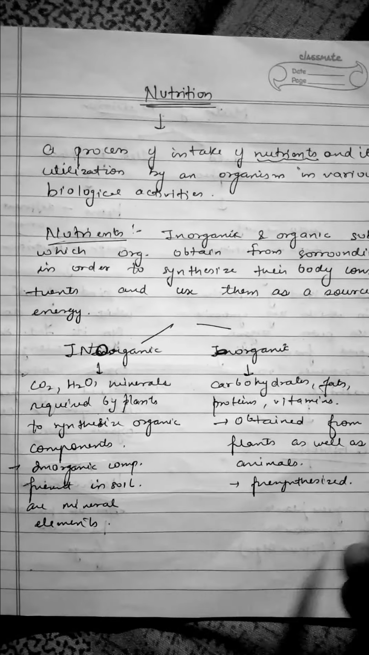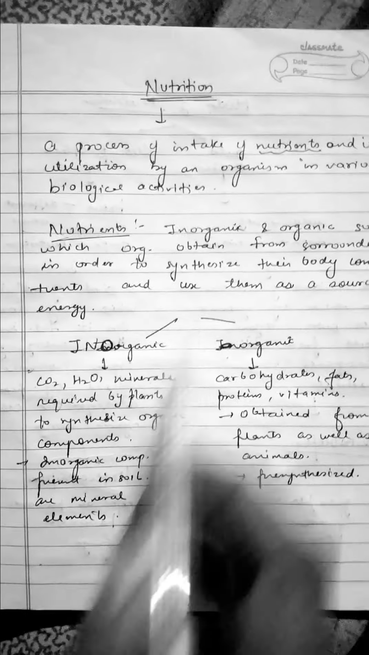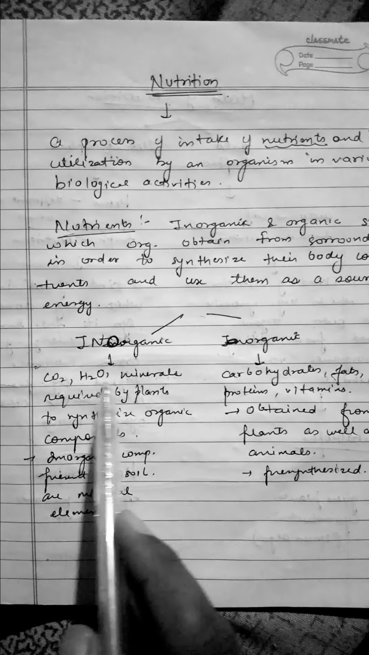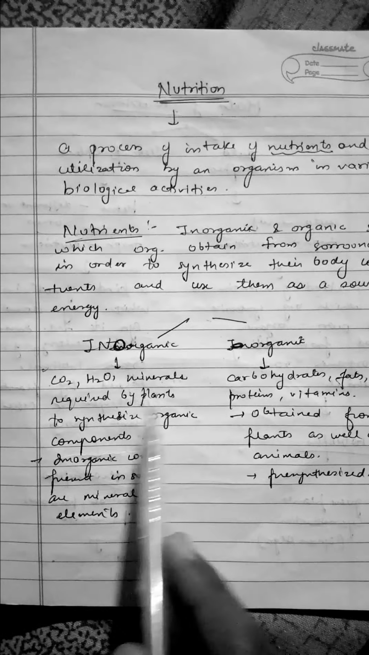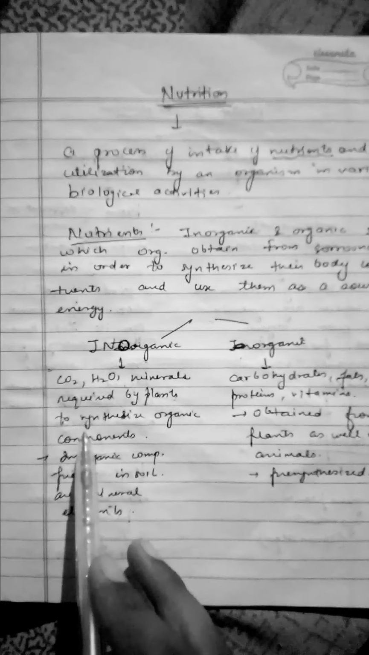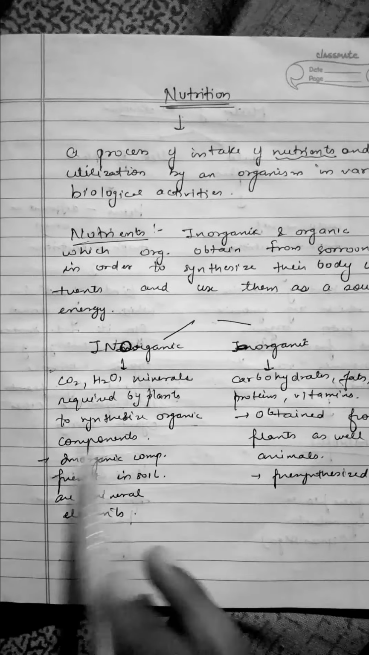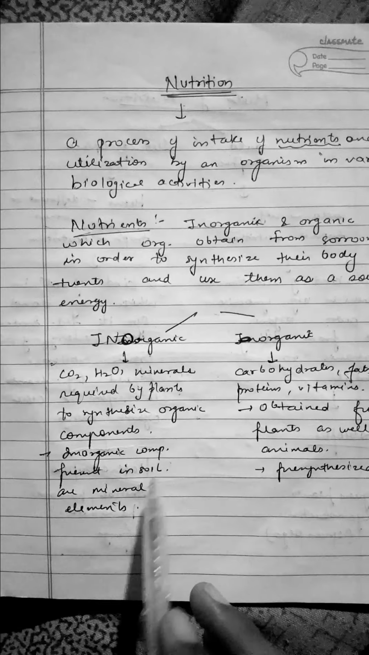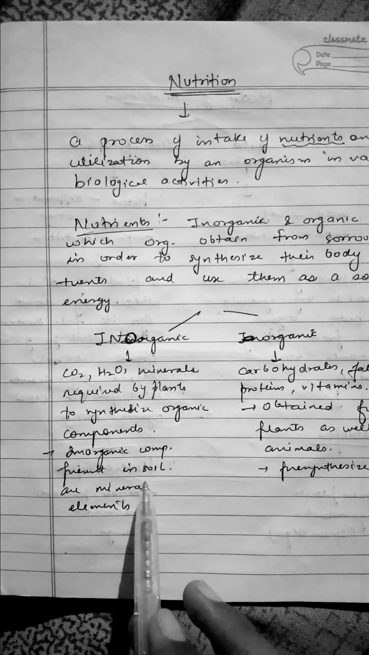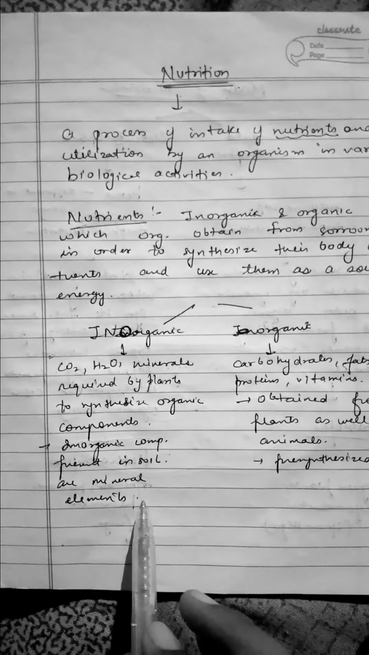Nutrients are of two types, inorganic nutrients and organic nutrients. Inorganic nutrients are carbon dioxide, water and minerals, which plants require to synthesize organic compounds. Those inorganic compounds which are present in soil are called mineral elements.